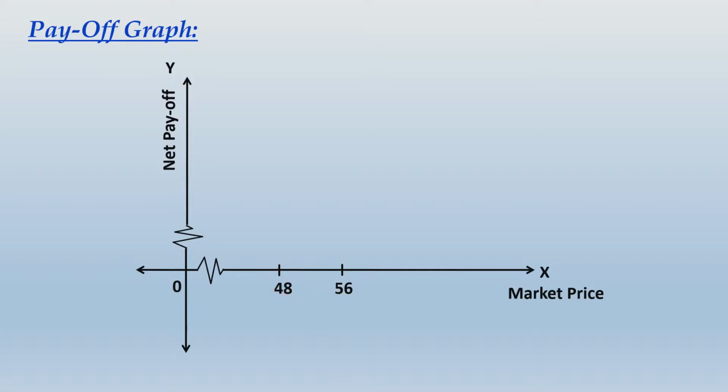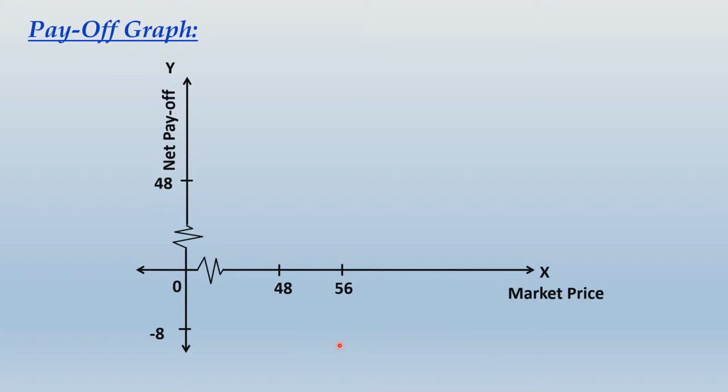Now the profit potential will not be unlimited over here. It will be limited to 48. Whatever be the break even, that same thing becomes the maximum profit potential for put option holder, and the maximum loss chance will be the amount of premium, that is rupees 8. Now you know what will happen when the market price is greater than 56 or equal to 56. There is a static loss, right? So that static loss line will come here when it is equal to or greater than 56.